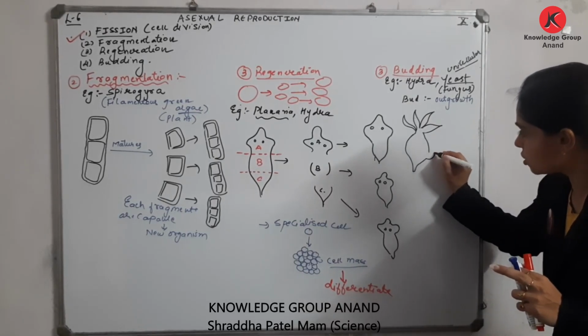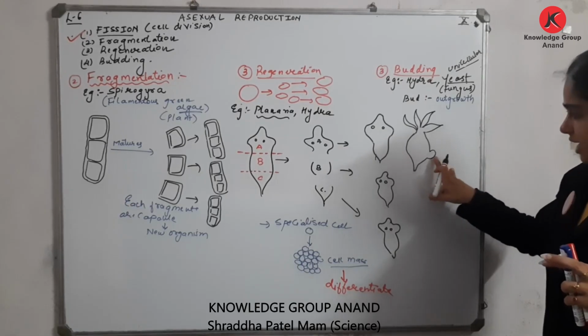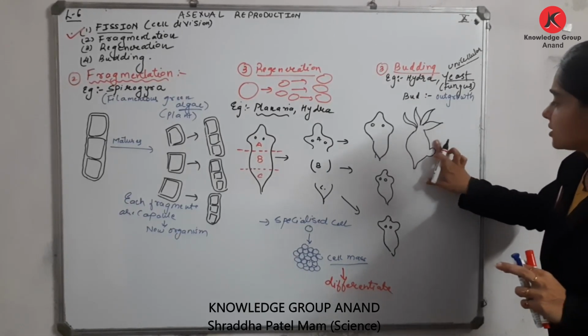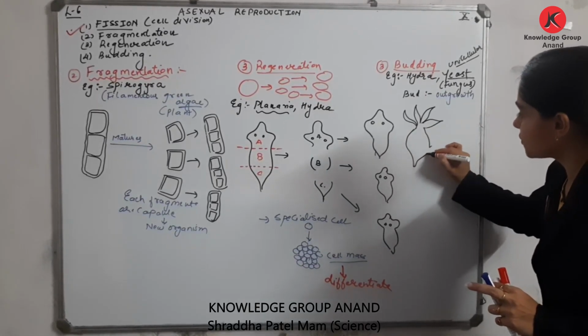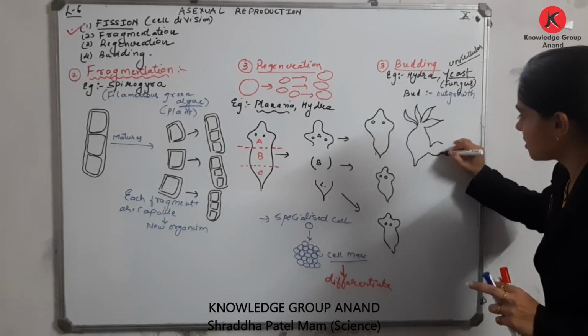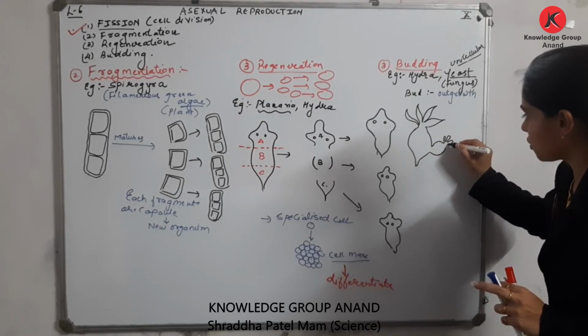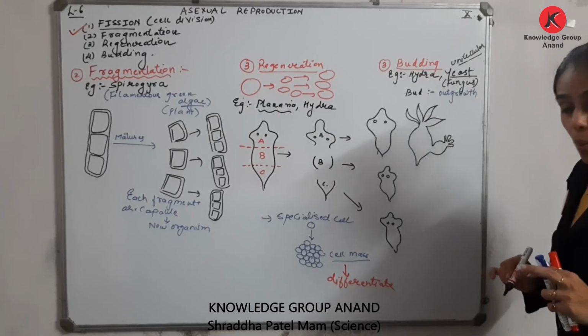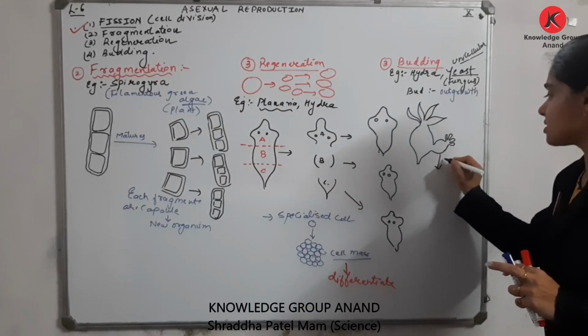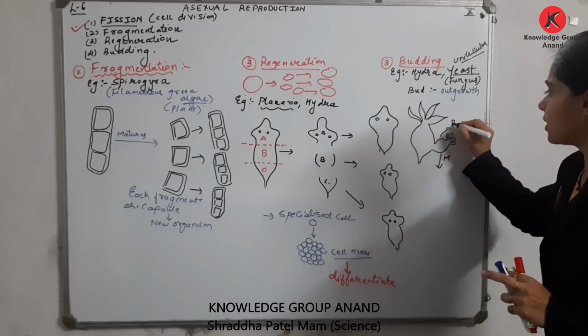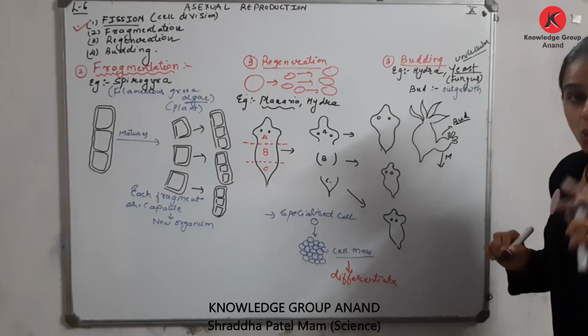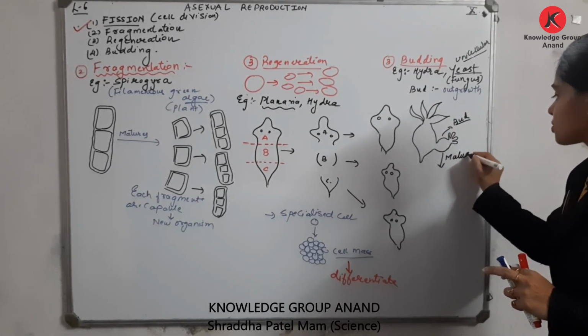There will be formation of a small outgrowth over here. Can you see this? Now this outgrowth increases. Can you see this? Right? There will be formation of tentacles over here. Now this is called your bud.